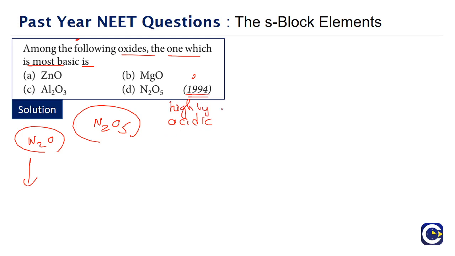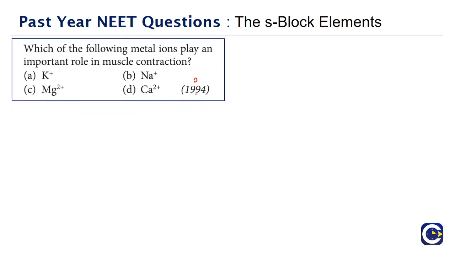Whereas zinc oxide and aluminum oxide are amphoteric. We have seen they will react with both acids as well as bases. The one that is most basic will be just magnesium oxide. So what is the correct answer for this? Magnesium oxide.